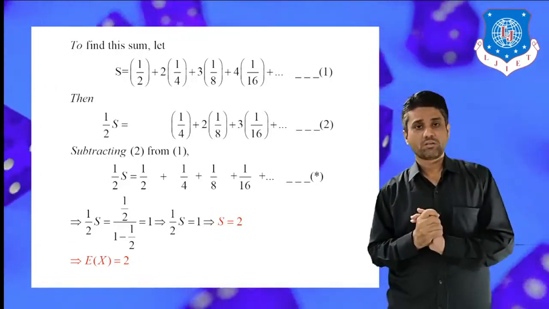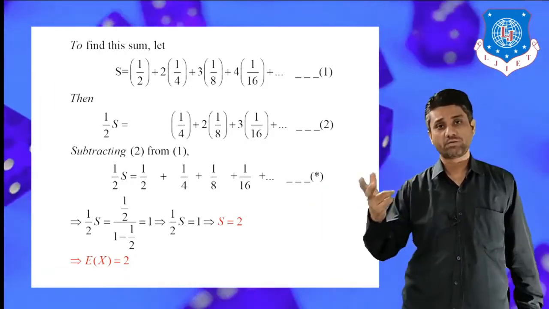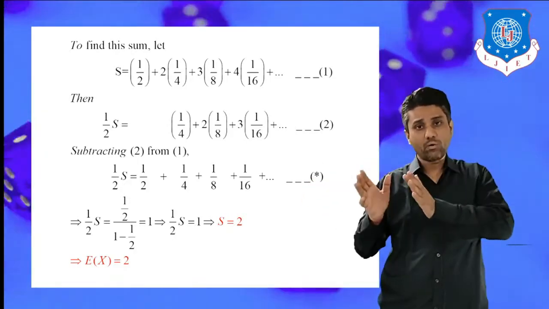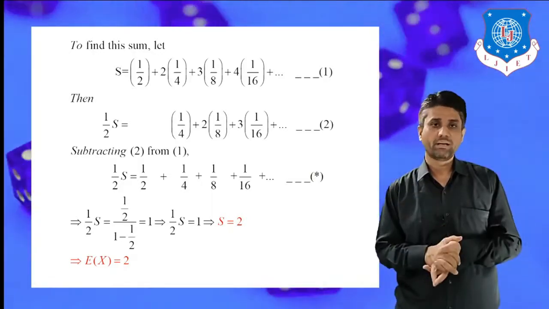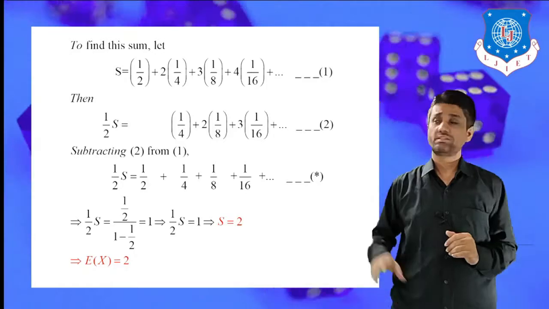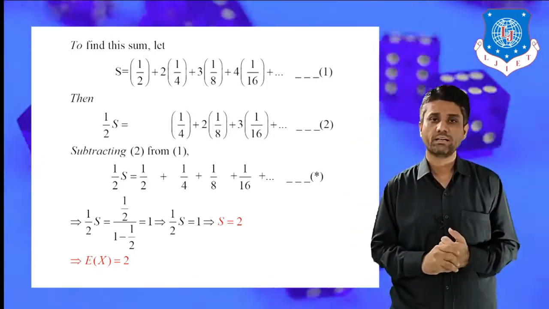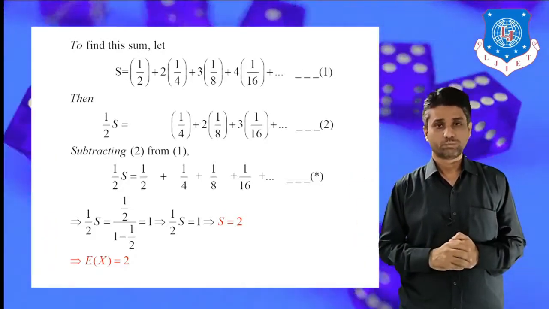We know that this sum equals 1, since it follows from the definition of expectation. So by simplification, half S is equal to 1, which leads to the value of S, the sum of this infinite series, being 2. So ultimately the expectation of the discrete random variable is 2.